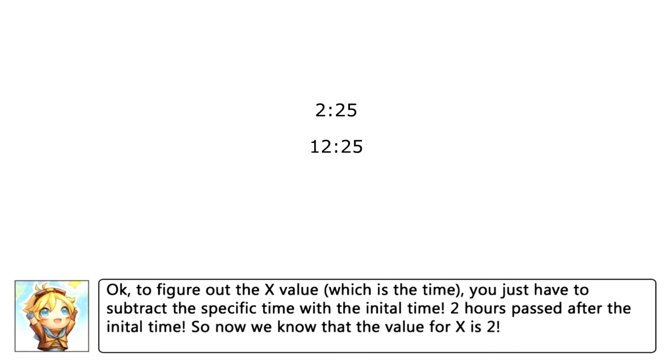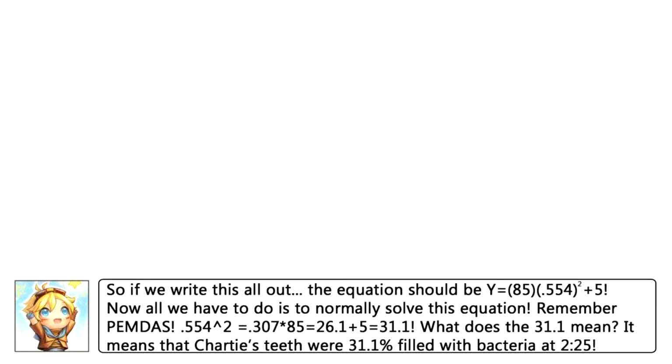Okay, to figure out the X value, you just have to subtract the specific time from the initial time. 2 hours passed after the initial time. So now we know that the value for X is 2. So if we write all this out, the equation should be Y equals 85 times 0.554 to the power 2 plus 5. Now, all we have to do is solve the equation.